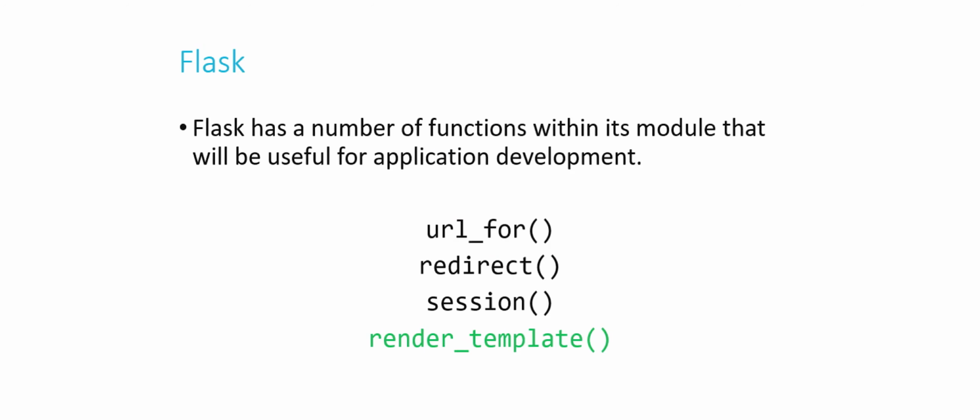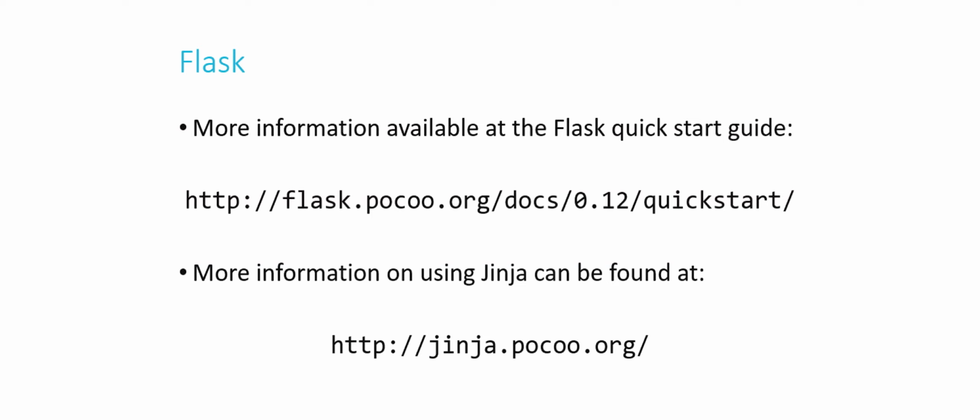render_template is used to create pages on your site that mix HTML and Python together. So I might render a template, for example, where that template is the form that I want to show to the user, the form I was talking about on an earlier slide. I might have an HTML template where I've written the general form there, and I might render_template and reference in the parentheses there the HTML for the form that I was just talking about. And you can do some other cool things too, where you mix HTML and Python together using a language called Jinja, which is going to be beyond the scope of this particular video. But if you want to get more information about what you can do, in the Flask Quick Start Guide, and you really can get started pretty quickly with it, the URL is there.